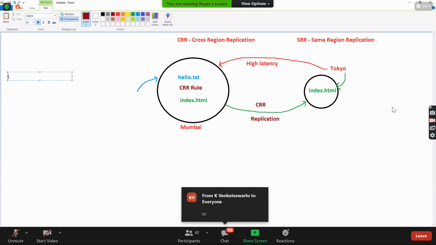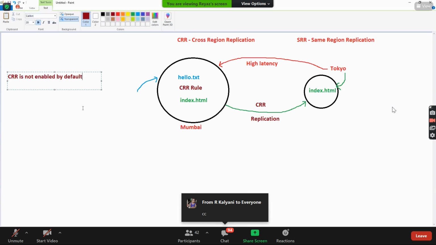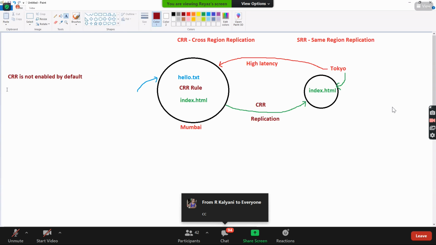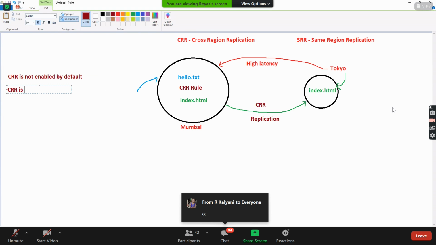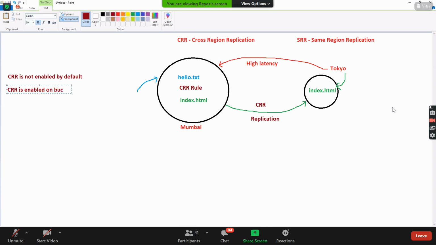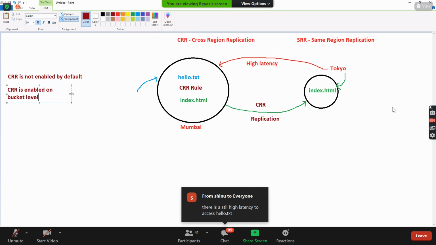So keep this in mind. CRR is not enabled by default, guys. And also, CRR is enabled on the bucket level.